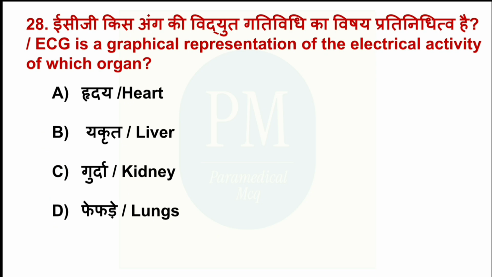ECG is a graphical representation of the electric activity of which organ? Option A, heart. Option B, liver. Option C, kidney. Option D, lung. The correct option is option A, heart.